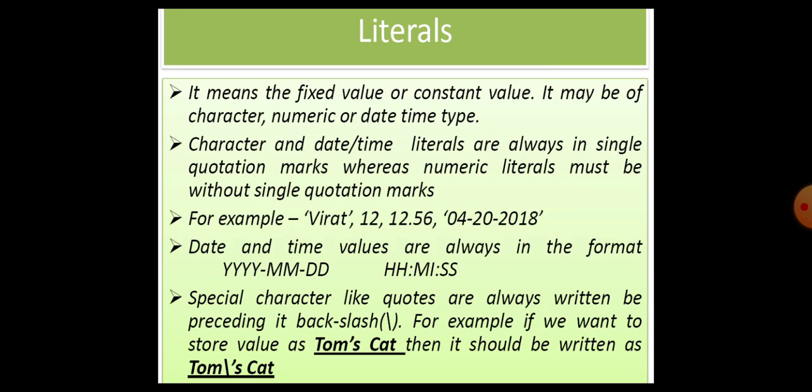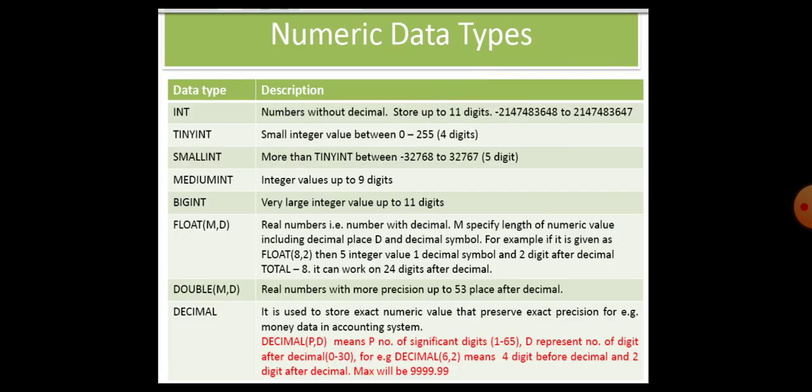Coming to the next one, data types. There are three types of data we need to enter into a database. It may be a number, it may be a string or a character, or it may be a date.